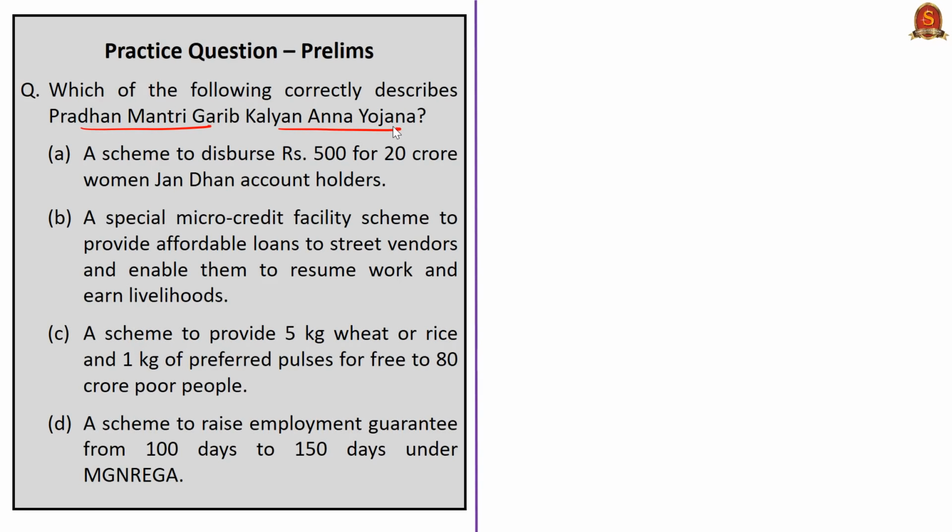The question reads, which of the following correctly describes Pradhan Mantri Garib Kalyan Anna Yojana, a scheme to disperse rupees 500 for 20 crore women Jan Dhan account holders? If the question is with respect to the Garib Kalyan package, we could have said this statement is correct as it comes under the broader Pradhan Mantri Garib Kalyan package. But the question is with reference to Anna Yojana.